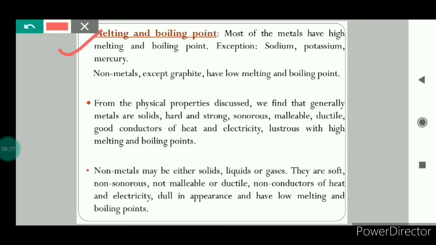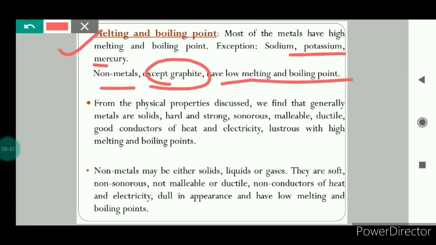Now we'll study melting and boiling point. Most of the metals have high melting and boiling point except sodium, potassium and mercury. If we talk about non-metals, except graphite, they have low melting and boiling point.